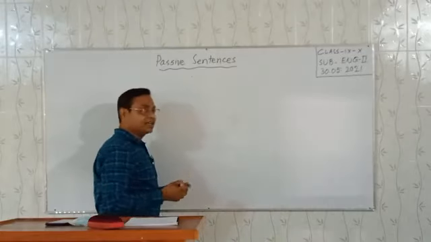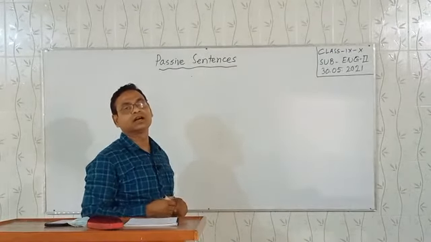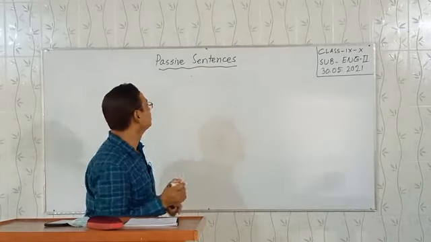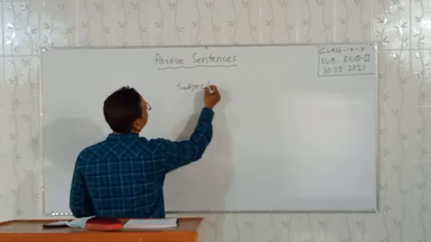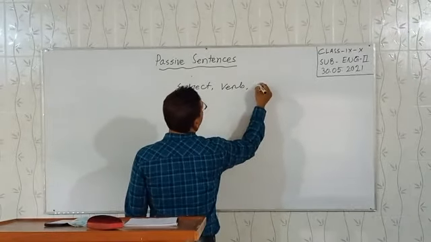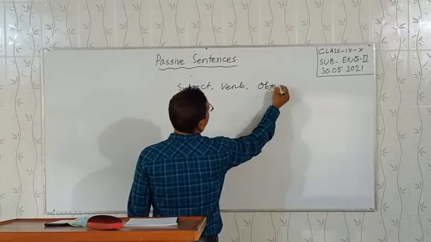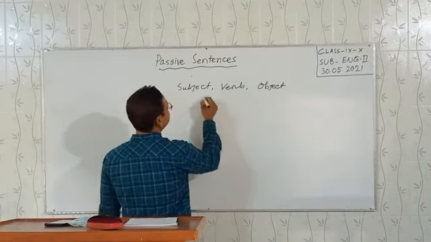Dear students, generally a sentence begins with a subject who performs the action, then the verb, then the object. Subject, verb, object, SVO.